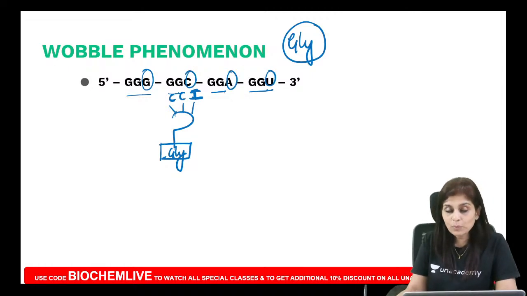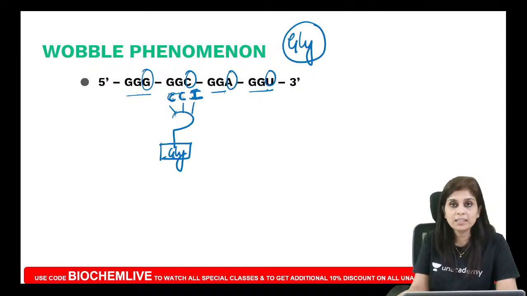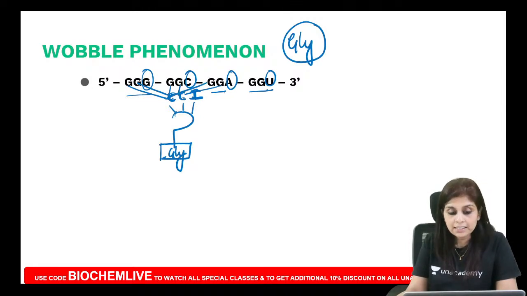The tRNA will just check if it can follow Watson-Crick base pairing rules with respect to the first and the second nucleotides. With respect to CC, do you find GG everywhere? Yes. So this tRNA will happily hybridize with all these codons.